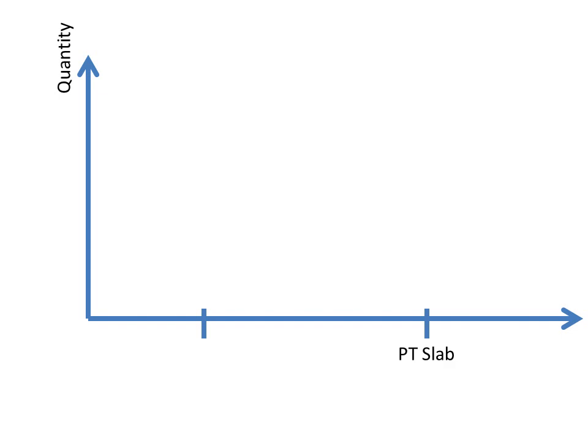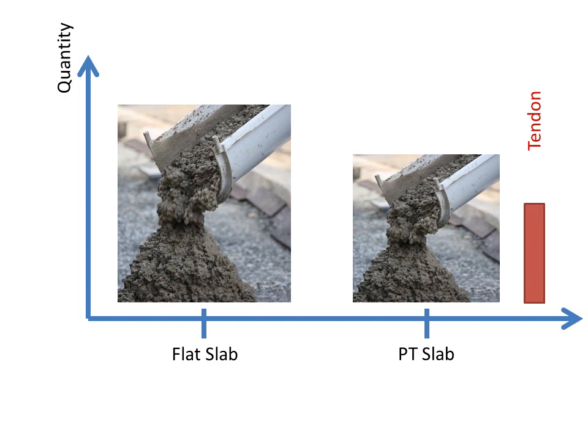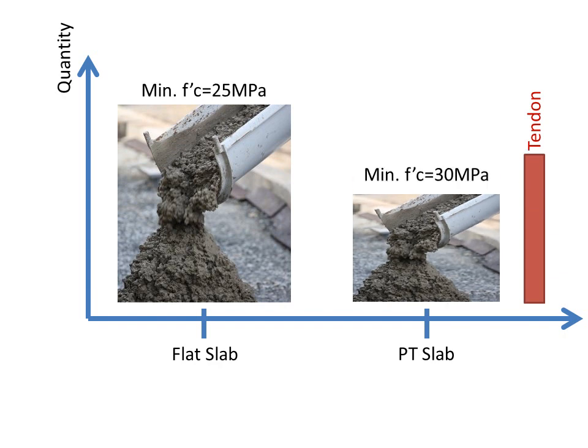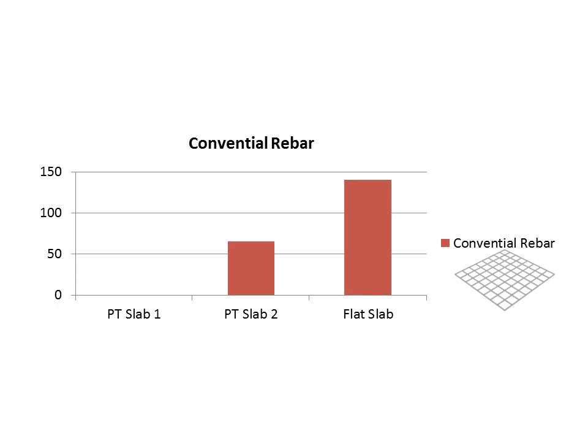With using post-tensioned slab instead of flat slab, we have a reduction in concrete volume of about 20%. It may change according to the amount of tendon used in the slab. Therefore, this reduction reduces the size of columns and foundations and improves the seismic behavior. The amount of conventional steel rebar can be dispensable in post-tensioned slab when bonded tendons are used with pre-compression greater than 0.7 MPa in the whole slab, but generally 65 kg per cubic meter is the steel ratio used in a post-tensioned slab, while it's about 140 kg per cubic meter in a flat one.